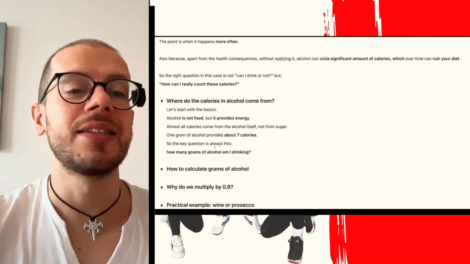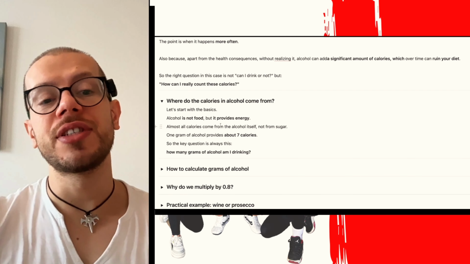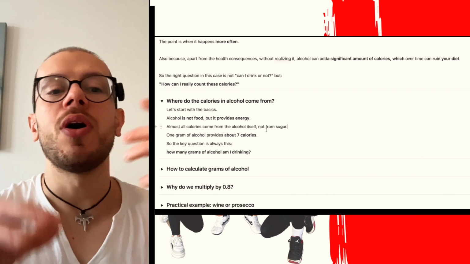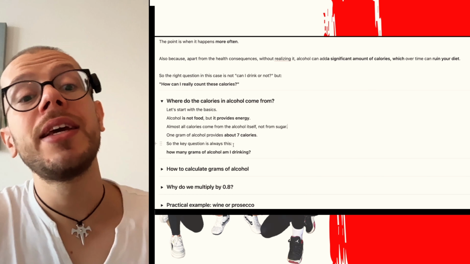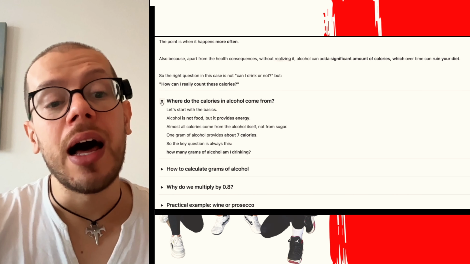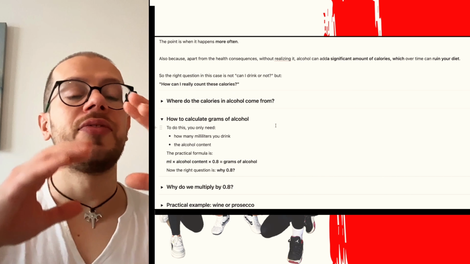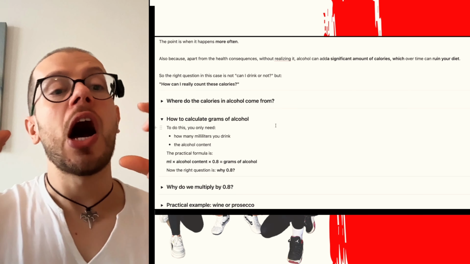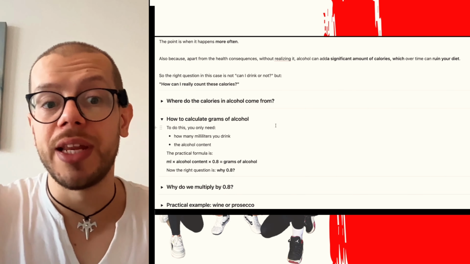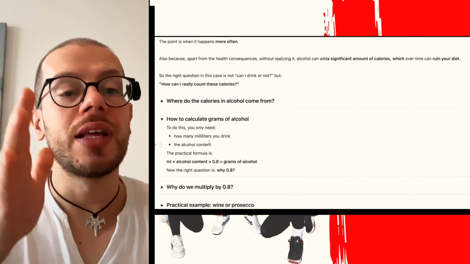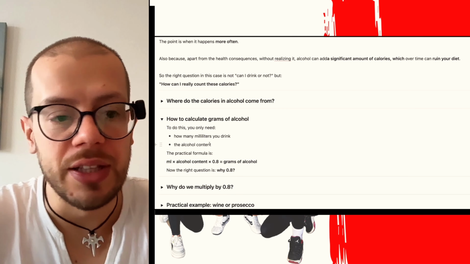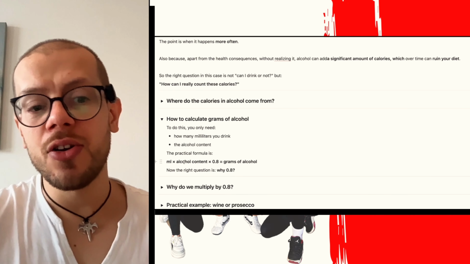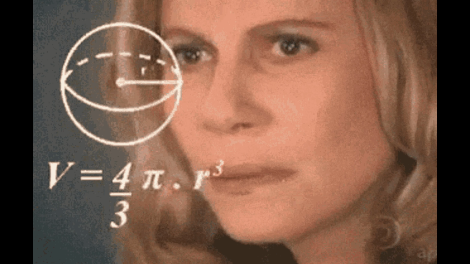Alcohol is not food, but it provides energy. Almost all calories come from the alcohol itself, not the sugar. 1 gram of alcohol provides about 7 calories. So the key question is always this: how many grams of alcohol am I drinking? And how to calculate the grams of alcohol? The thing we need to do is very simple. Let's calculate how many milliliters of alcohol we are drinking, and let's multiply by the alcohol content. So the practical formula is this: milliliters of the drink multiplied by the alcohol content multiplied by 0.8, and this is the total amount of grams of alcohol.